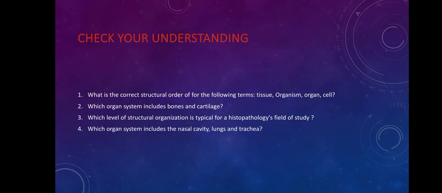The histopathologist field of study basically deals with what? Tissues. So they analyze tissue microscopically in the laboratory. Question number 4. Which organ system includes the nasal cavity, lungs and trachea? It is the respiratory system.